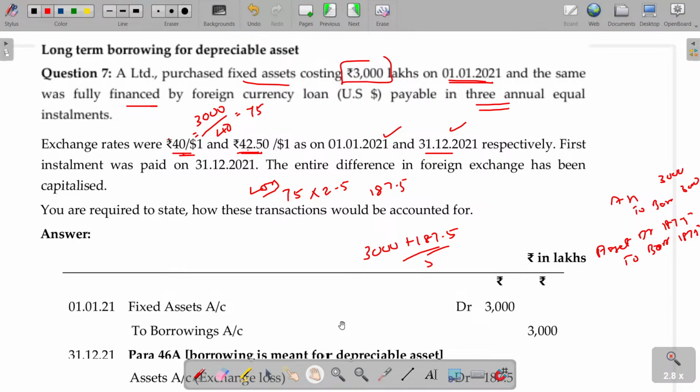Okay. Related to the interest, then we had the other model. Any excess interest you pay, meaning the exchange difference if you face a loss, the interest saved extent will be capitalized. That's how we saw there. But here, exchange difference only. If the exchange difference is related to the asset, usually debit to the P&L account or credit to the P&L account. But if you adopt para 46A, then that can now be part of your assets and borrowing. No need to debit to the P&L account. Amortized over the life of the loan.